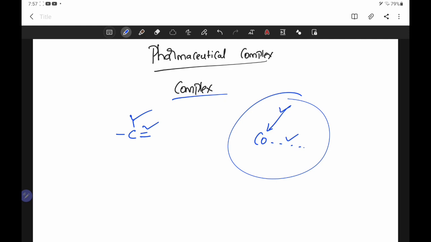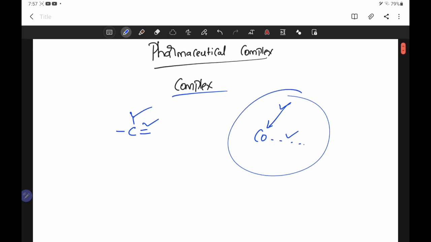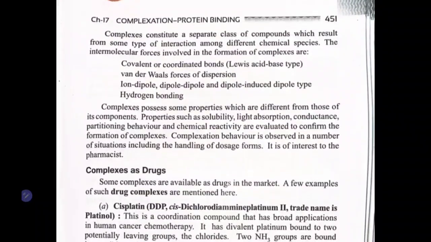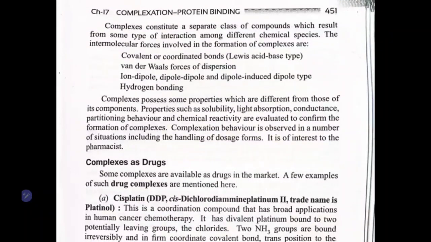Which types of bonds are going to form between the atoms in a molecule? You can clearly see here the types of bonds which form between the atoms in the complex or in a molecule. One is covalent or coordinate bonds. Then we have van der Waals forces of dispersion, then ionic dipole, dipole and dipole-induced dipole, and then the hydrogen bond. These are the bonds which are formed in complexes.